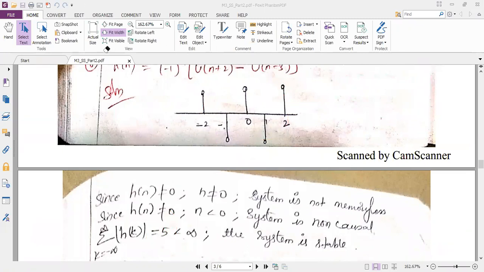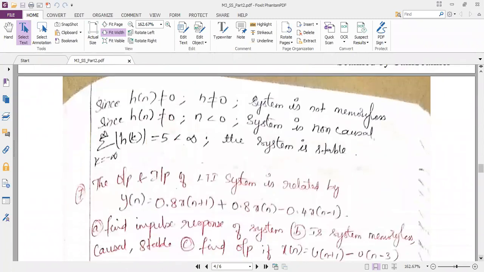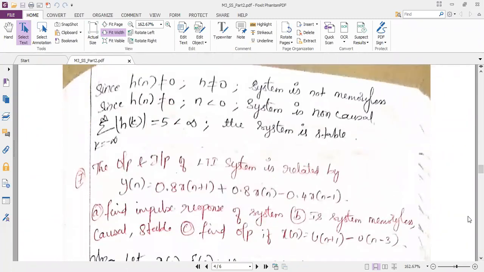So now the next problem is a bit different from all the above problems. I want you to just copy the question. The input and output of an LTI system is related by y of n is equal to 0.8 x of n plus 1 plus 0.8 into x of n minus 0.4 into x of n minus 1.